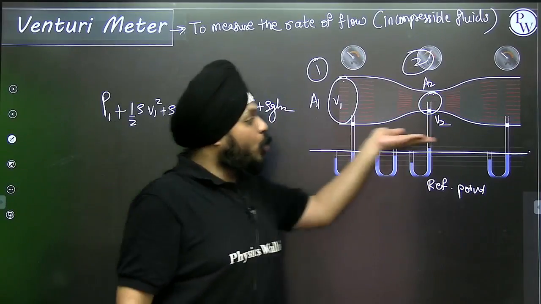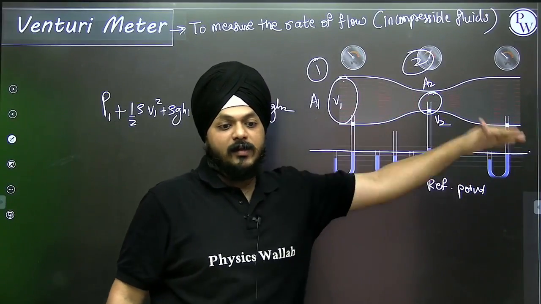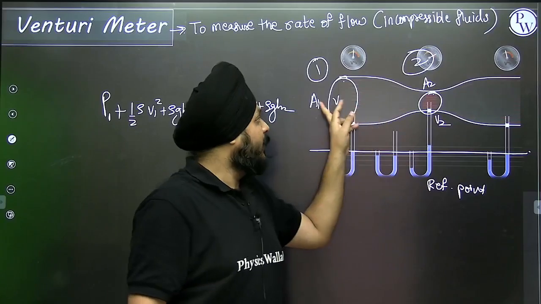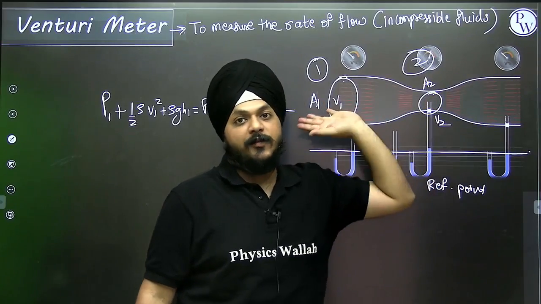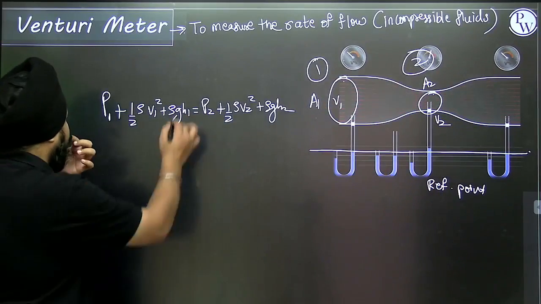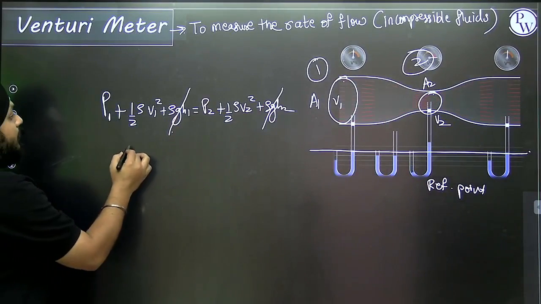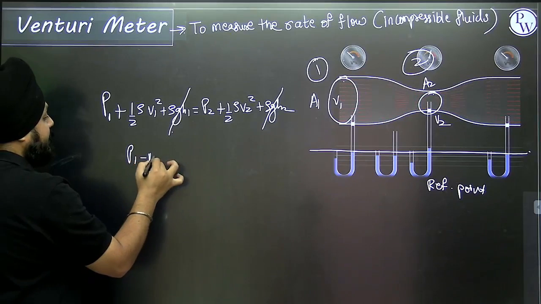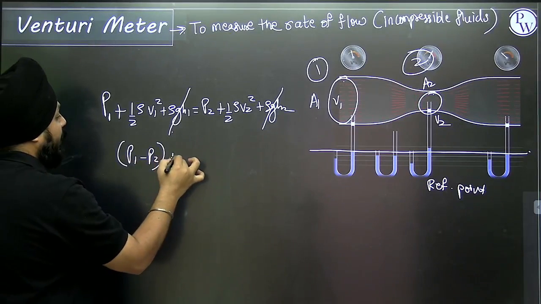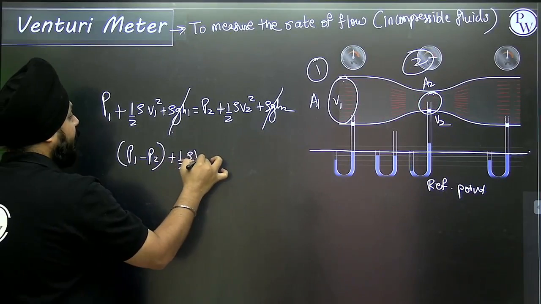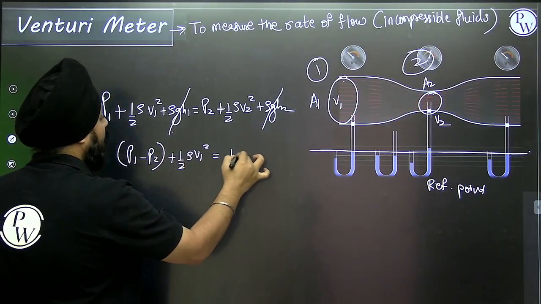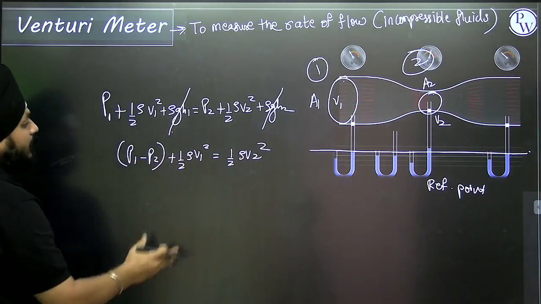Now the entire pipe is at the same level with respect to the reference point. It means this term we are going to cancel out. P1 minus P2 plus half rho V1 square is equal to half rho V2 square.